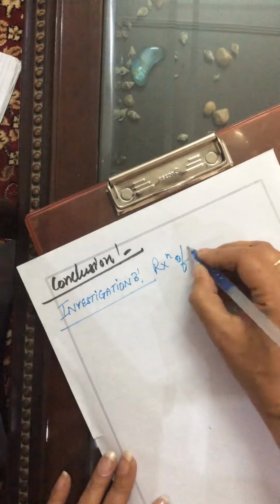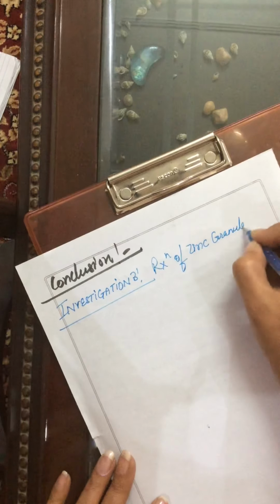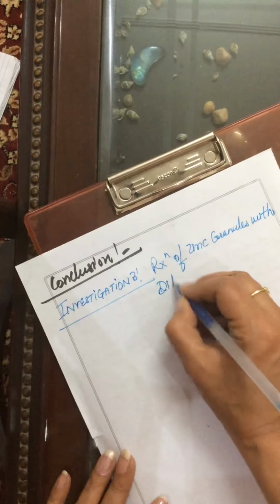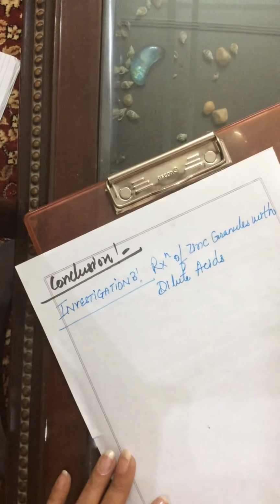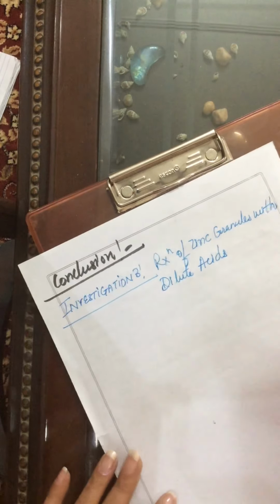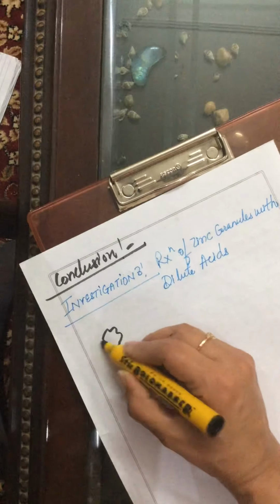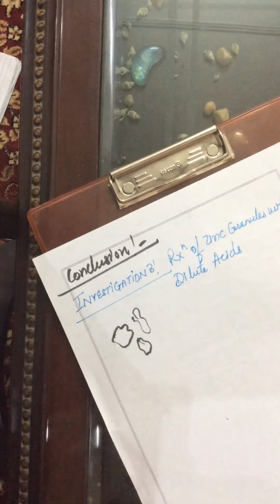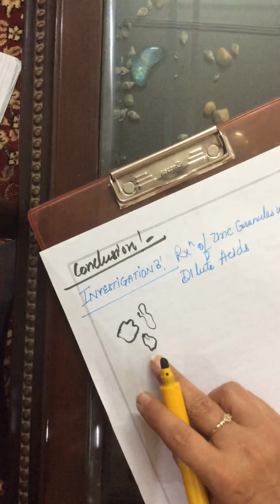Now investigation 3: reaction of zinc granules with dilute acids. Zinc is in the form of granules. Granules means big pieces. Big pieces like this. Zinc is available in the lab in the form of granules which are of grey color.